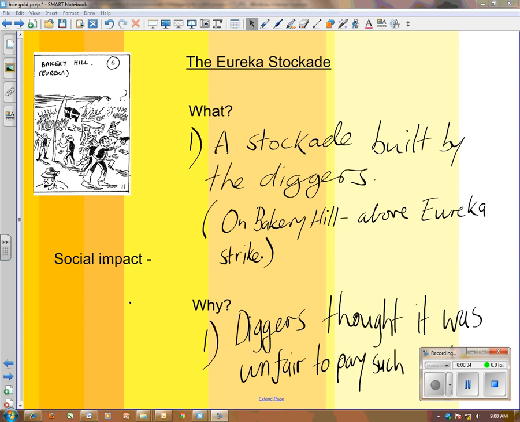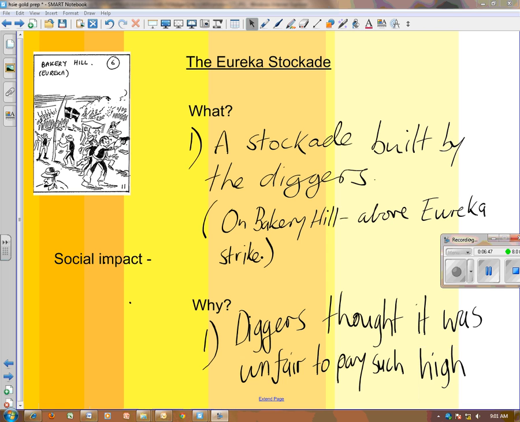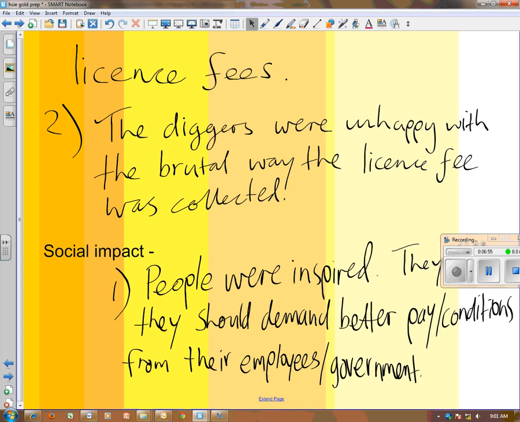Okay, team, it's the Eureka Stockade. What was it? A stockade built by the diggers on Bakery Hill above the Eureka Strike, which is the name of that certain goldfield. And why did the diggers build this? Well, the diggers thought that it was unfair to pay such high license fees.